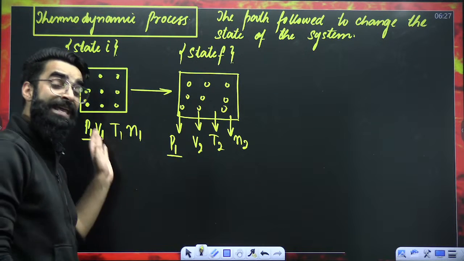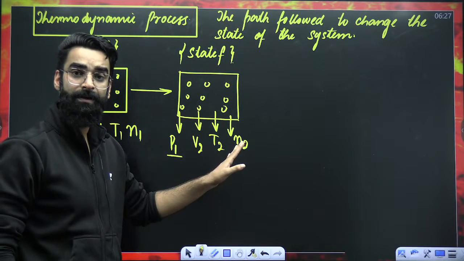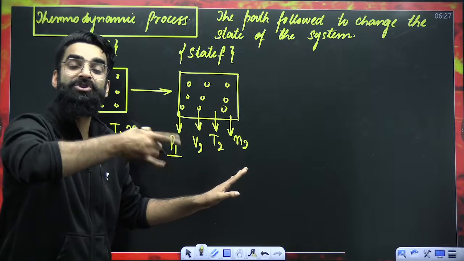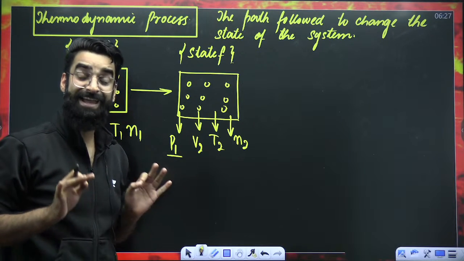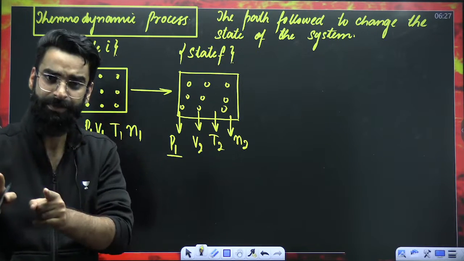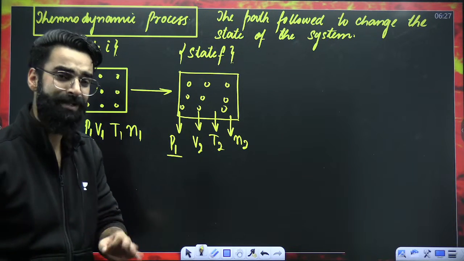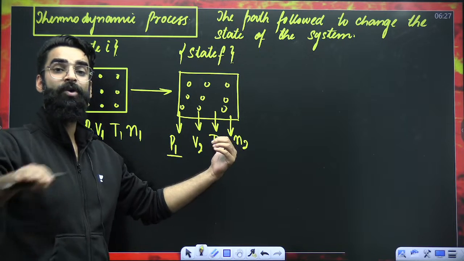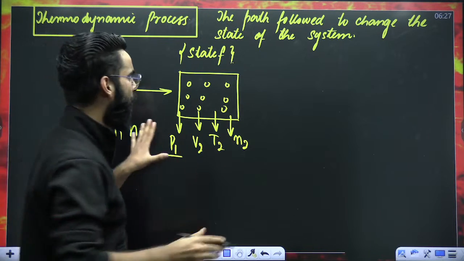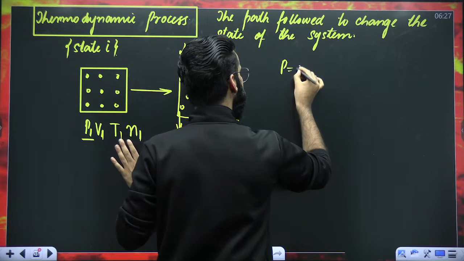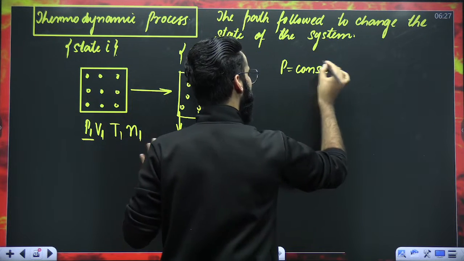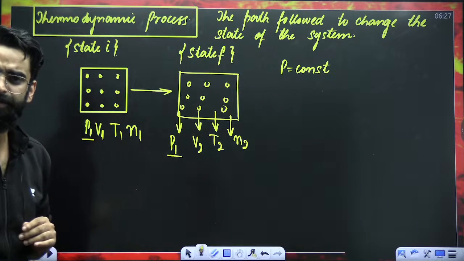That means I changed the state of the system without changing the pressure of the gas. I made sure that the state of the system changes while I kept the pressure of the gas constant.